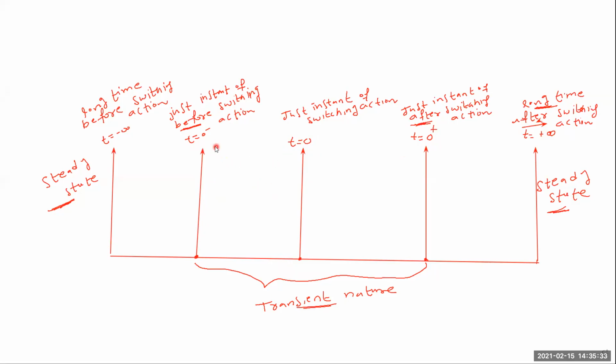Whatever the current flowing through the inductor before the switching action, for example 2 amps, is IL of 0 minus. I am assuming the current flowing through the inductor at t is equal to 0 minus. So IL of 0 minus is the current flowing through the inductor before the switching action. At t is equal to 0 the switch is closed. Before the switching action, at t is equal to 0 minus, the current is IL of 0 minus. I'm just assuming 2 amps.